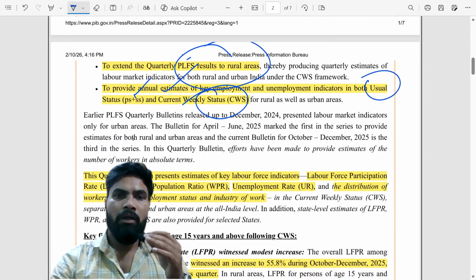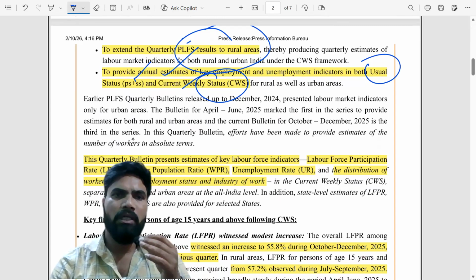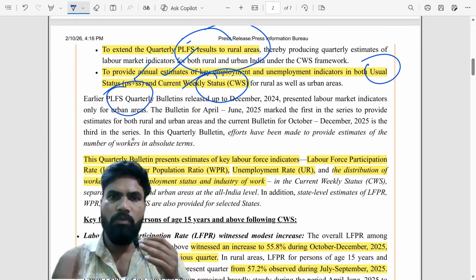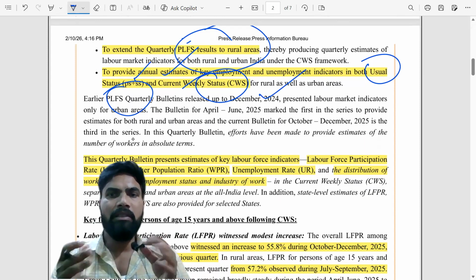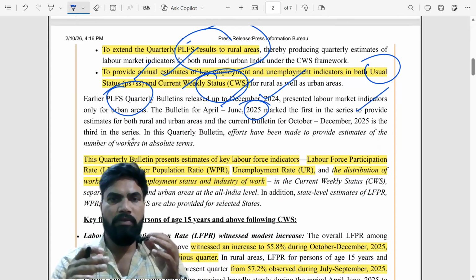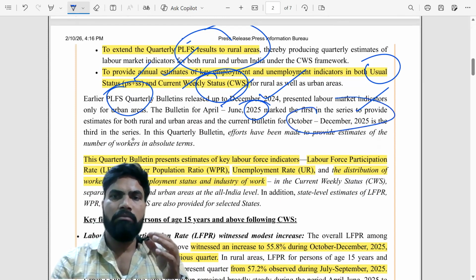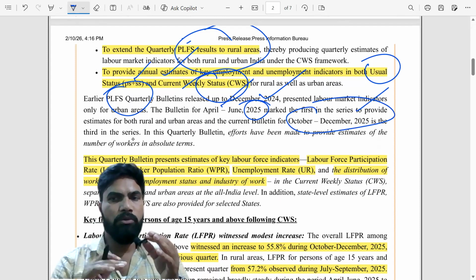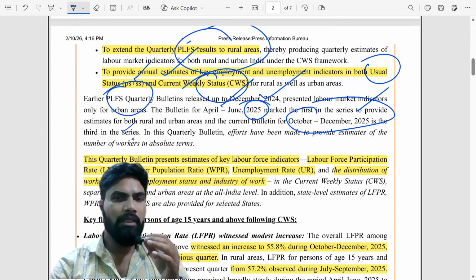Some history: earlier, Periodic Labour Force Survey quarterly bulletins were released up to December 2024, and the indicators were available only for urban areas. But the bulletin for April to June 2025 onwards marked the first in the series to provide estimates for both rural and urban areas. And the current bulletin, pertaining to October to December 2025, is the third in this series.